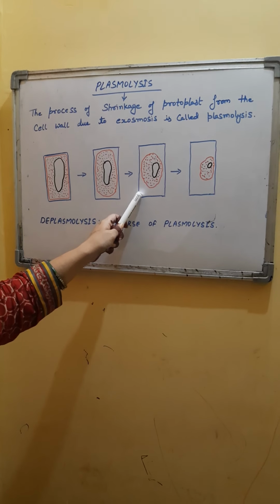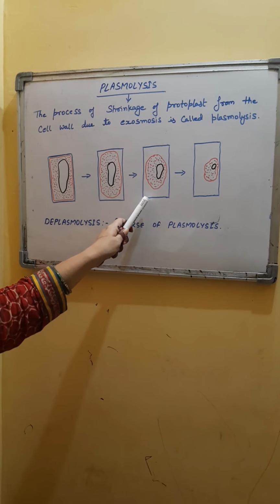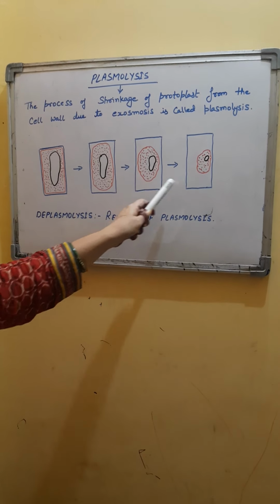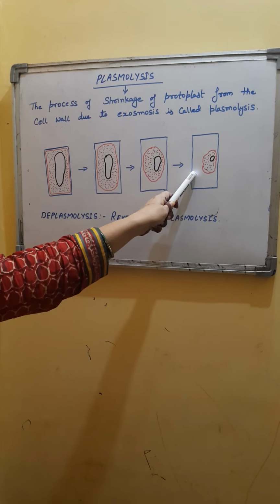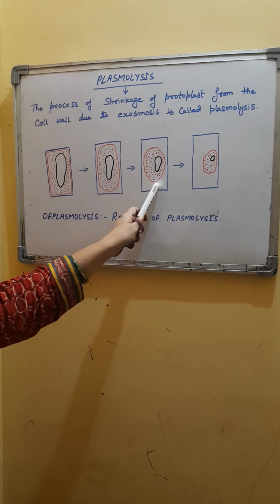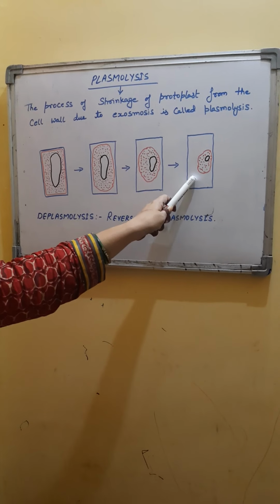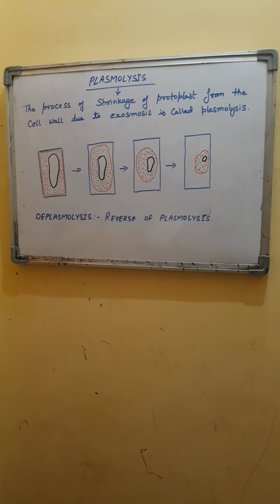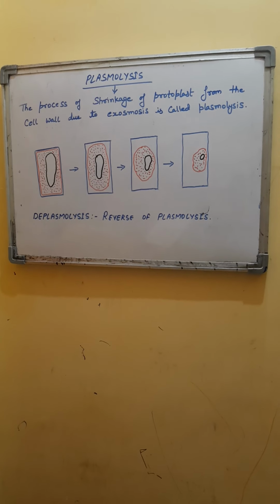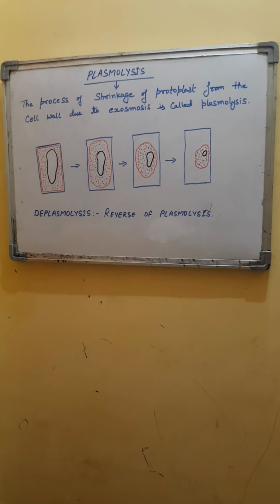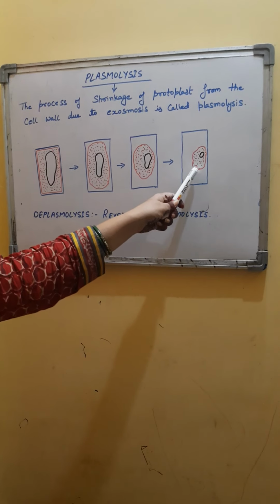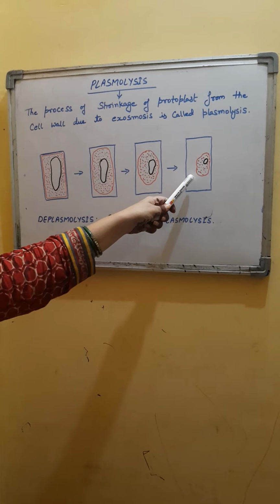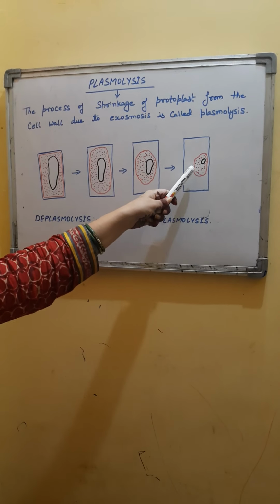After that, continuous loss of water from the vacuole results in the maximum shrinkage of the protoplast, and as a result of that, the cytoplasm along with the plasma membrane loses the maximum amount of water possible, and it separates from the cell wall the most and comes to lie on one side of the cell wall.